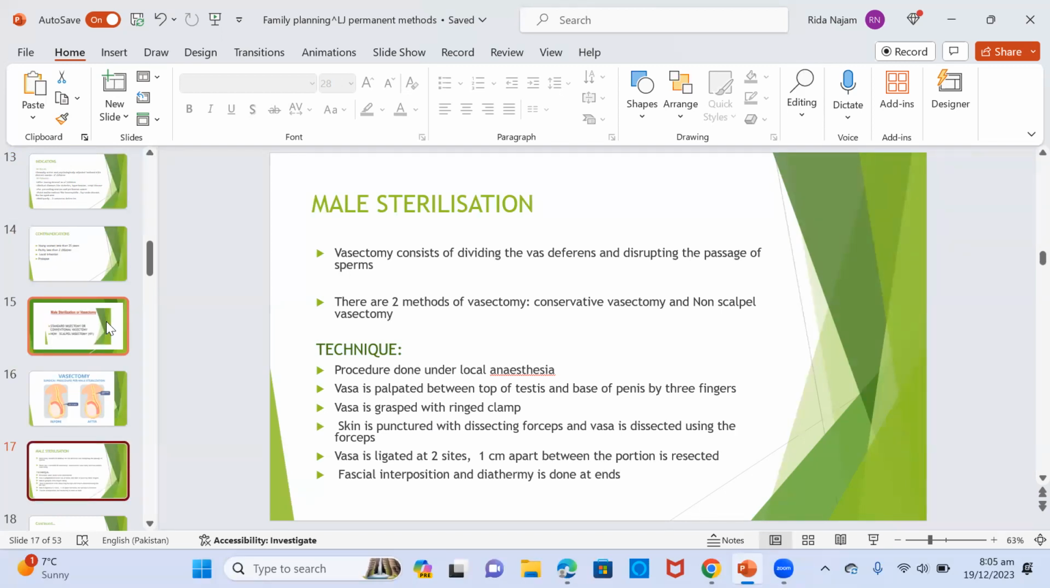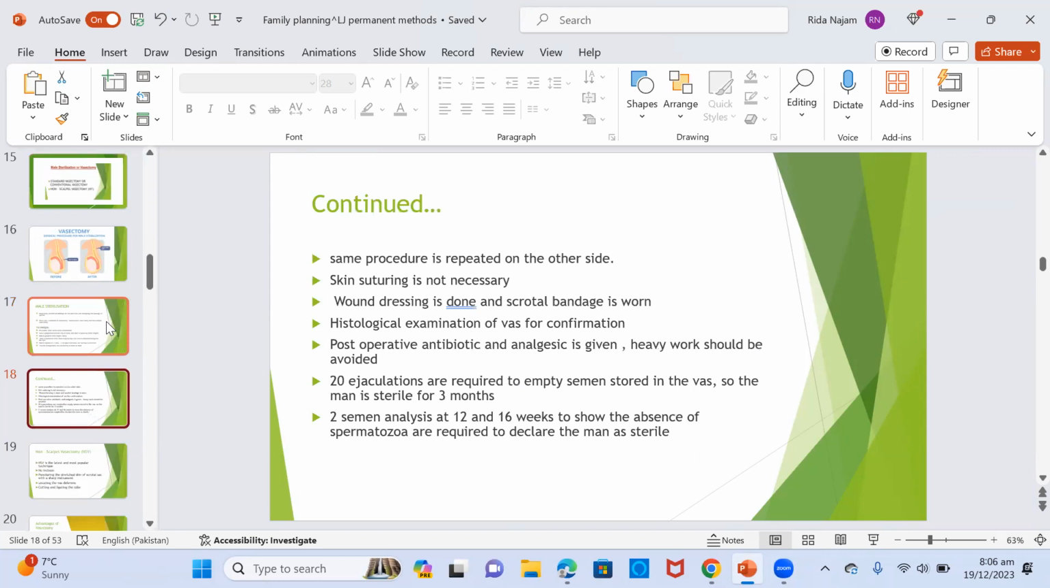Technique of the conservative method: the procedure is done under local anesthesia. The vasa is palpated between the top of the testes and base of penis by 3 fingers. It's then grasped with a ringed clamp. Skin is punctured with dissecting forceps, and vasa is dissected using forceps. It's then ligated at 2 sides. Fascial interposition and diathermy is then done. The same procedure is repeated on the other side.